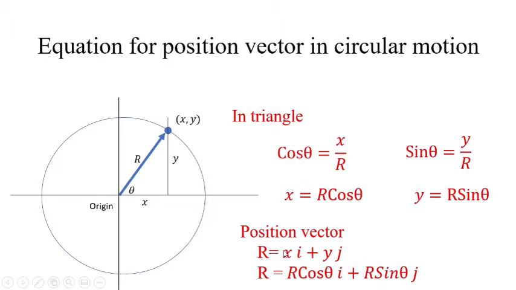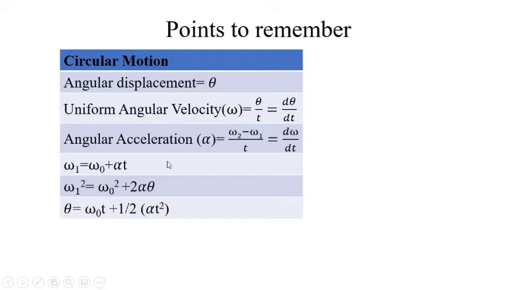As you know, the position vector is indicated by using xi plus yj. Now we will replace these two values in this equation, and it becomes r equal to r cos theta i plus r sin theta j. So if you find this kind of equation, you can directly say that it is in circular motion. These are the points you should remember about circular motions. First is angular displacement, second is angular velocity, third is angular acceleration, and equations of motions for accelerated circular motion.